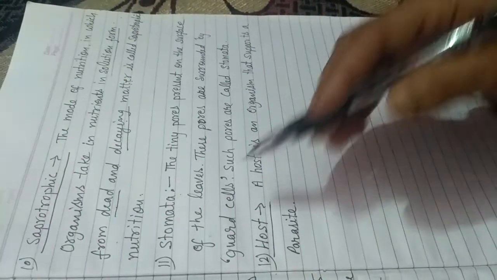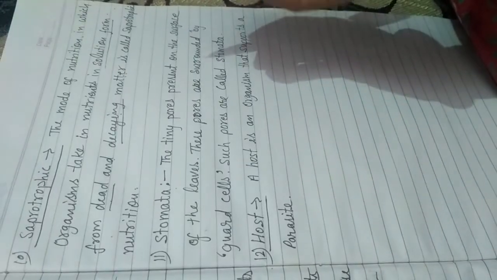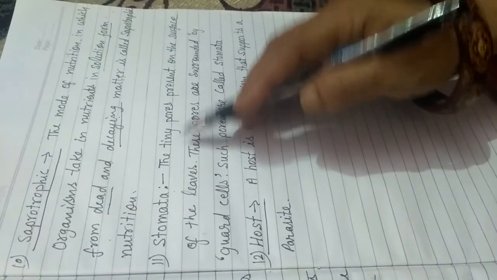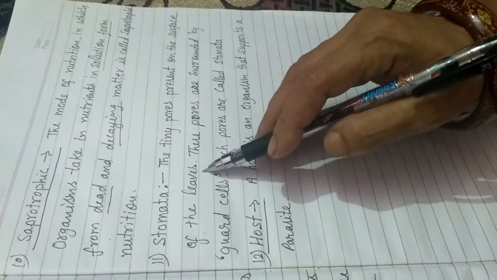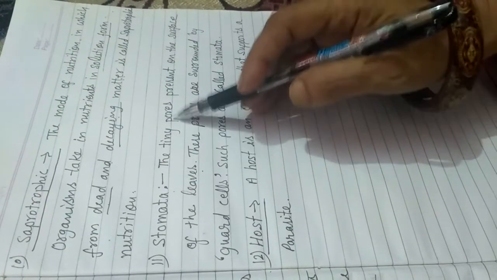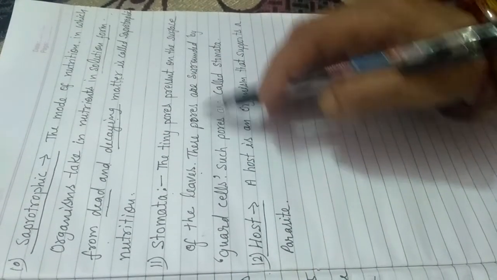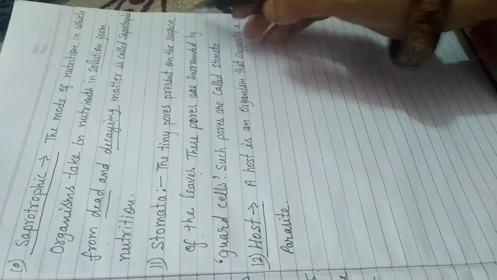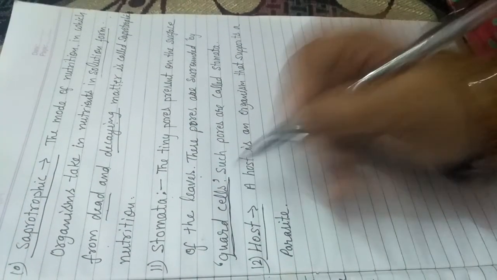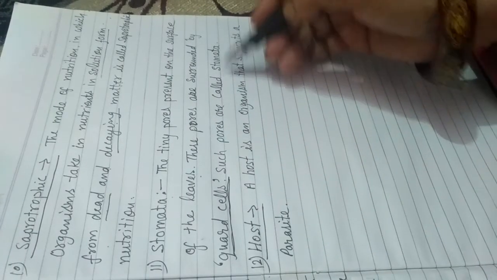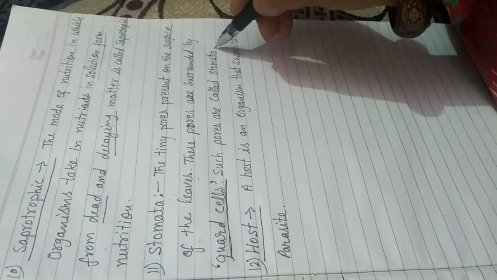Stomata: all of you are very familiar with the stomata. You have read in the previous class. The tiny pores present on the surface of the leaves. These pores are surrounded by guard cells. These are the guard cells. Such pores are called stomata. Okay, all of you clear what is stomata?